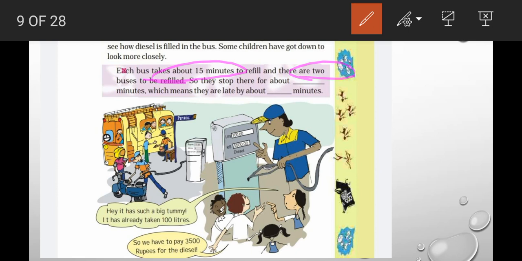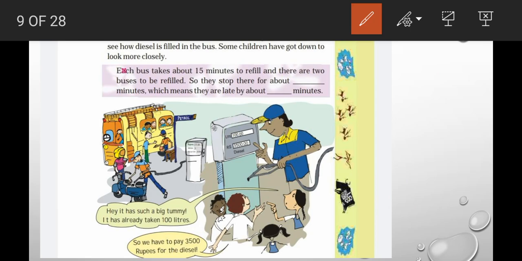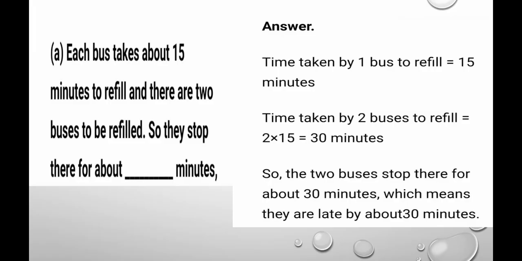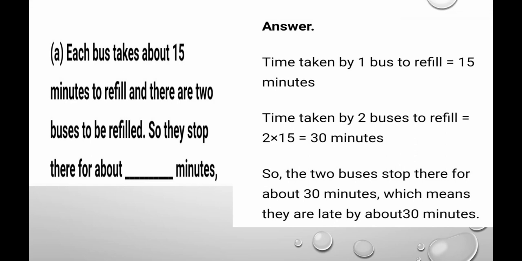So how much time will they take? First bus 15 minutes, second bus is also 15 minutes. That is 15 plus 15, 30. Instead of adding 2 times, what can we do? You can multiply 2 times 15. That is also 30. So they will take 30 minutes for refilling. So the answer is here. Okay. Now comes the next.